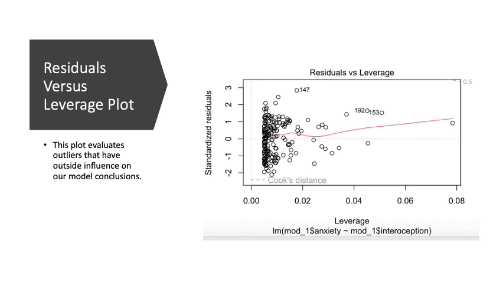This is a plot of our bivariate model that evaluates outliers that have outside influence on our model conclusion, which tells us the suitability of the data given our model. To the naked eye, it doesn't look like there are many outliers, or any outliers that fall within the Cook's distance dashed line, which tells us the impact that a variable has on our data.